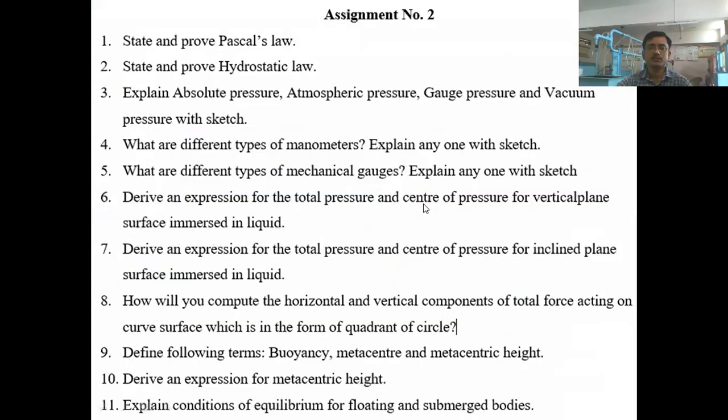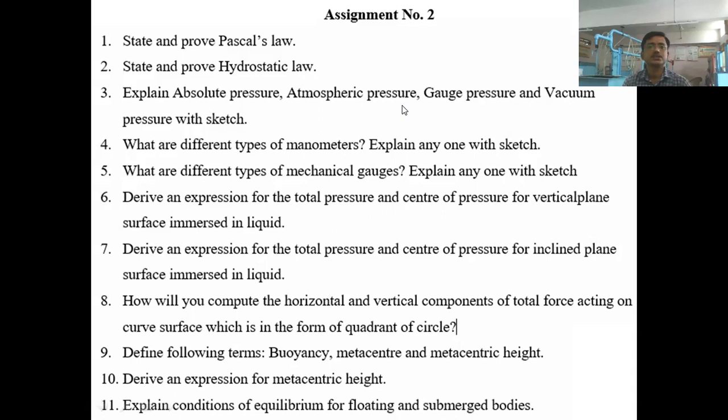These are the assignment questions. This is assignment number 2, and these are the various questions. All of these questions have been asked in various university examinations, right? And they are very important questions. That's why we have included them in our assignment.